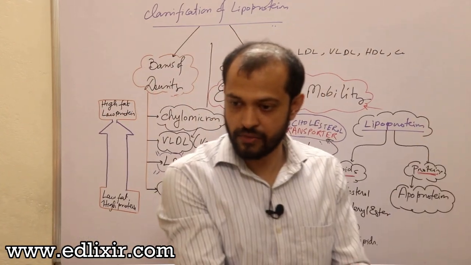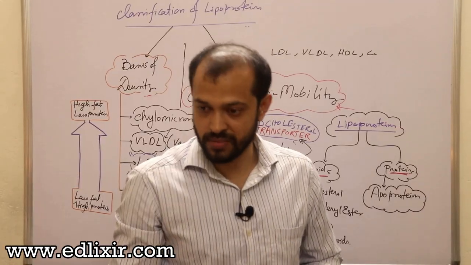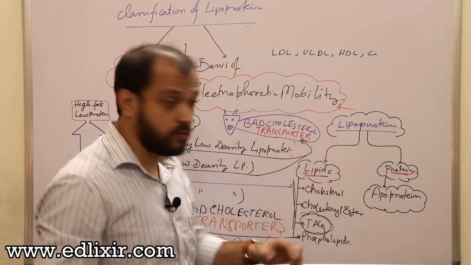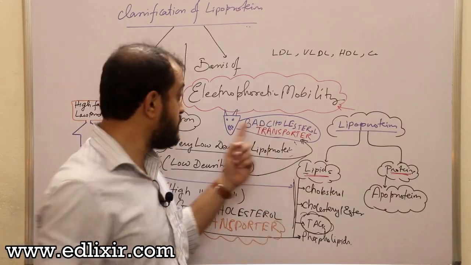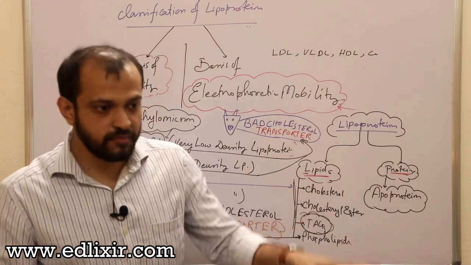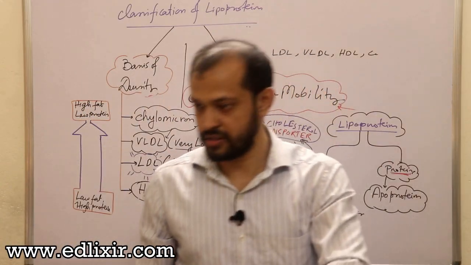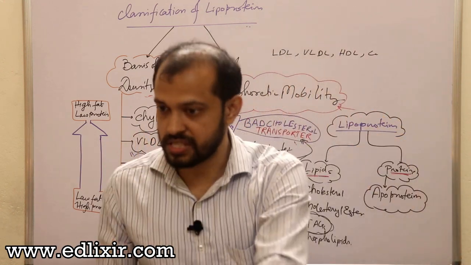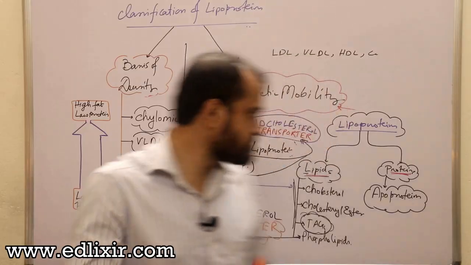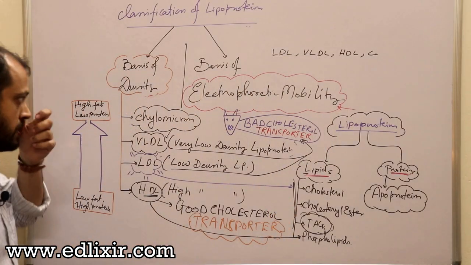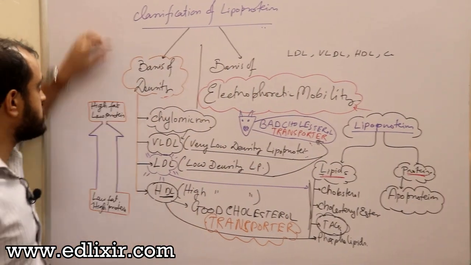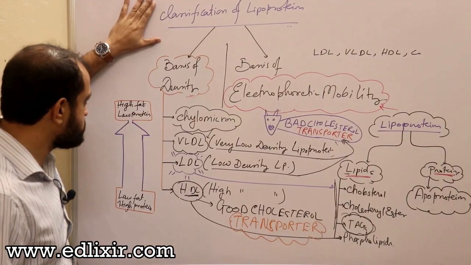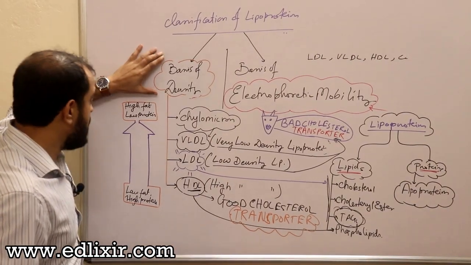How can it take more cholesterol from your blood? That means it cannot transport more cholesterol. That's why it's a bad cholesterol transporter. There is nothing by the name of good cholesterol or bad cholesterol. There is a good cholesterol transporter and a bad cholesterol transporter. That's it. Clear?